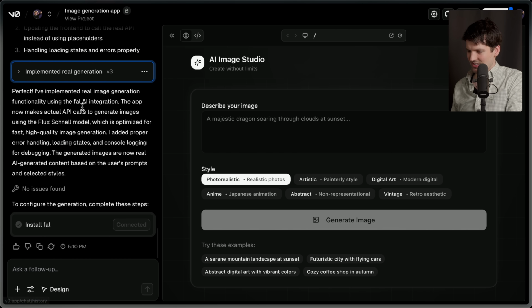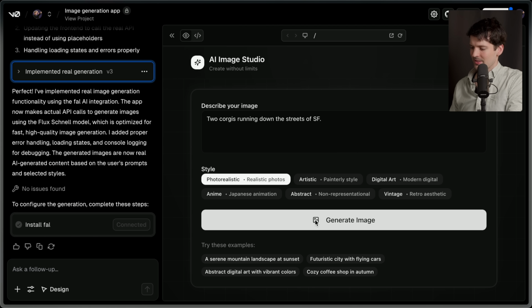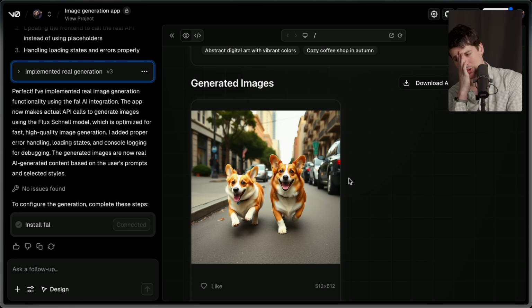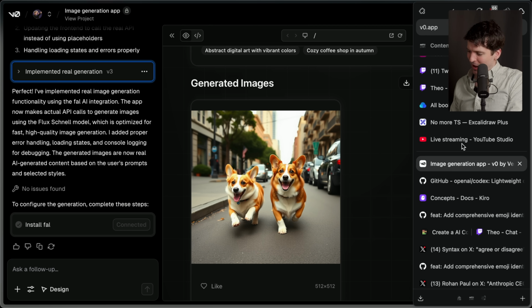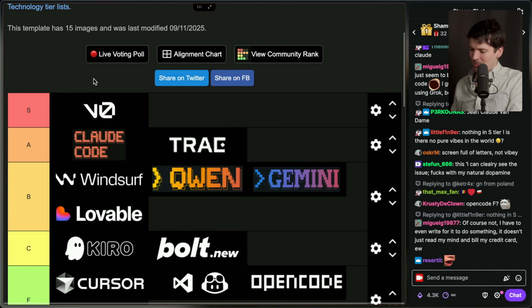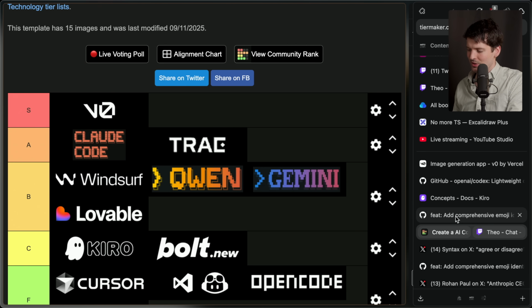Cool. File integration is done. Two corgis running down the streets of SF. Generate. Okay, that's a big win for V0. The fact that without touching or writing any code, I was able to integrate Foul without even signing in, set up credits, and have this work. I'm afraid that as much as I wanted to bump them down, that does kind of put them S tier. I think it's the integrations. The integration side in particular is very powerful for those of us who don't know anything about code.